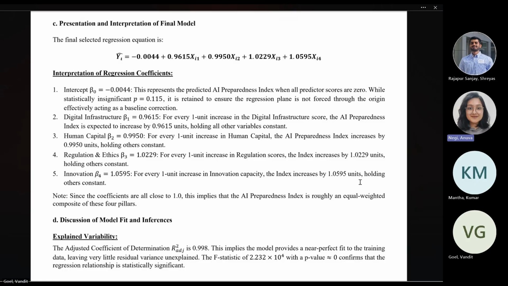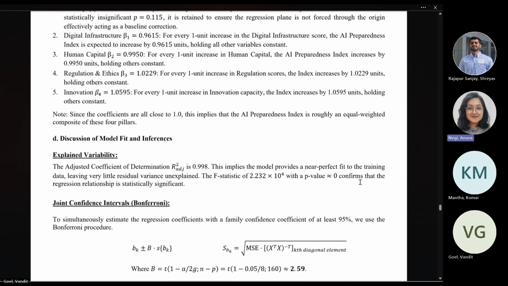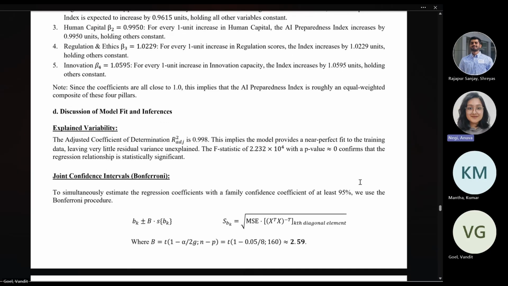Notice that all four coefficients are remarkably close to 1. That is, for infrastructure, human capital, regulations, and innovation, which are also called our beta 1, beta 2, beta 3, and beta 4, the values are 0.96, 0.99, 1.02, and 1.06 respectively. This proves that AI preparedness is roughly an equal weighted composite. Holding other factors constant, a one unit improvement in any single pillar results in a nearly proportional one unit increase in the total result.